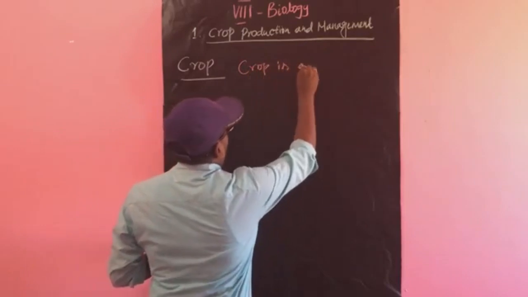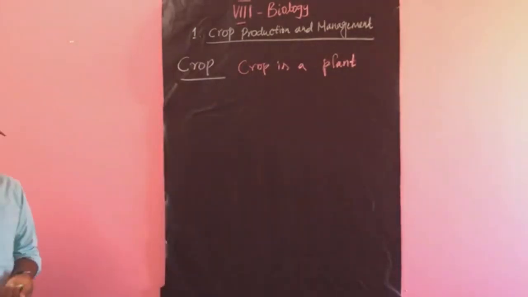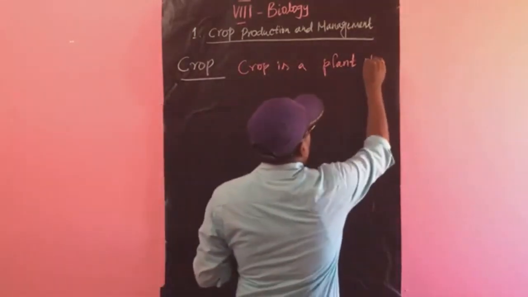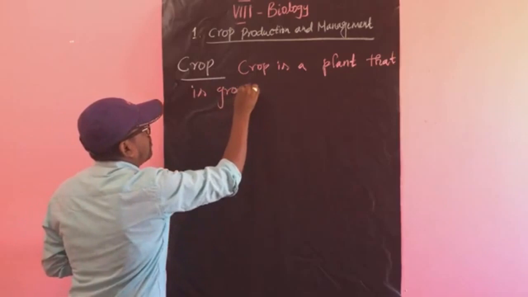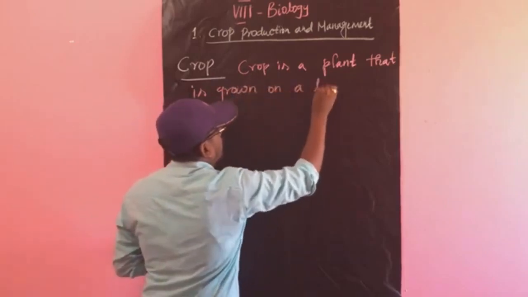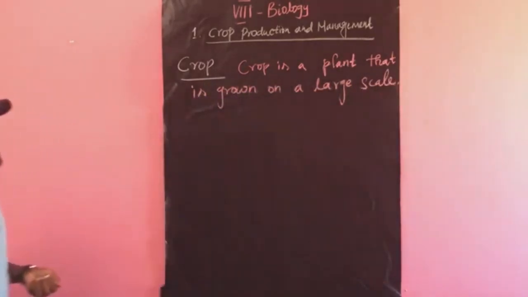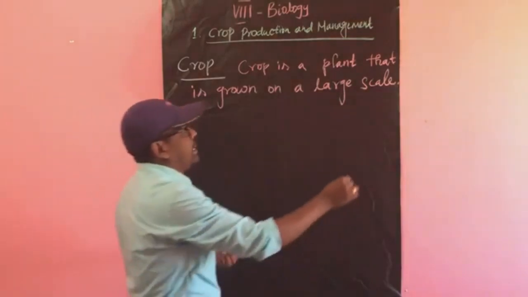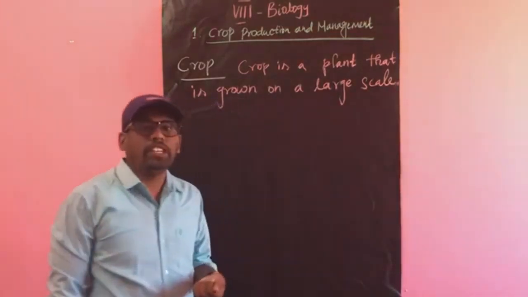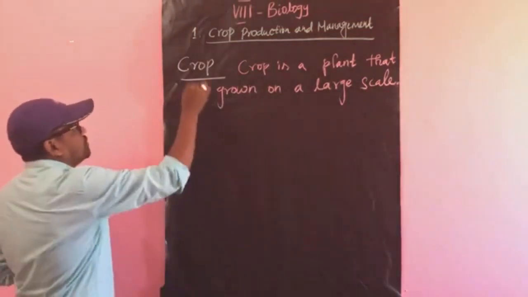A crop is a plant. That is a plant only. A crop is a plant that is grown on a large scale. That is the definition for a crop. Again, a crop is a plant that is grown on a large scale. The maximum area is cultivated with crops. Okay, this is a definition. This is a very important one.